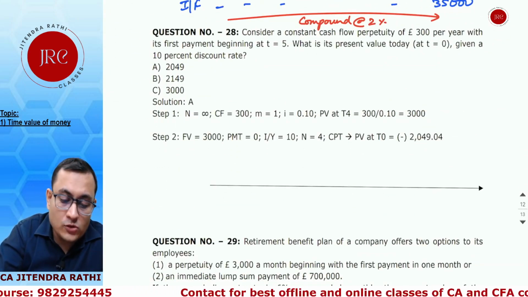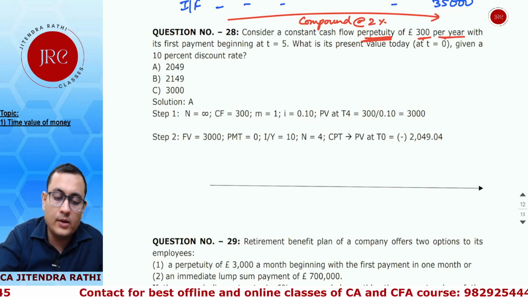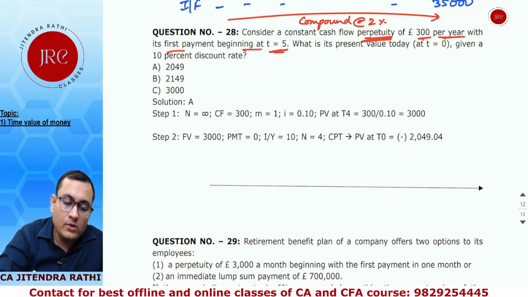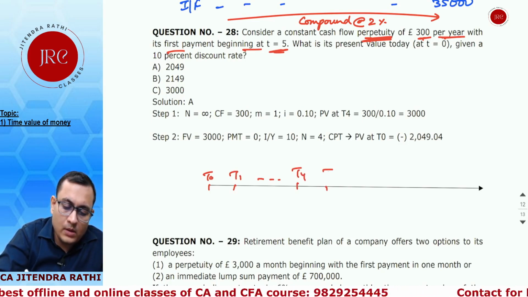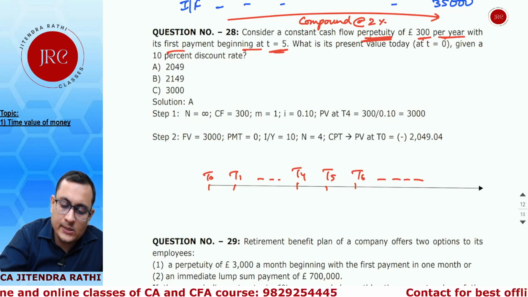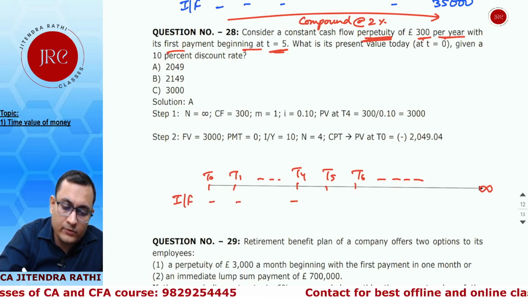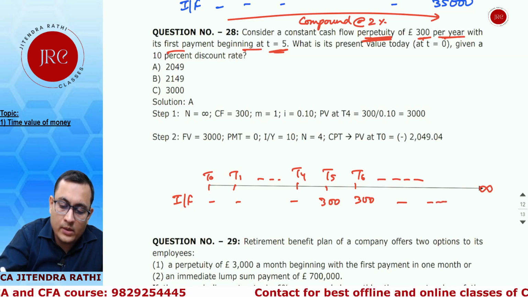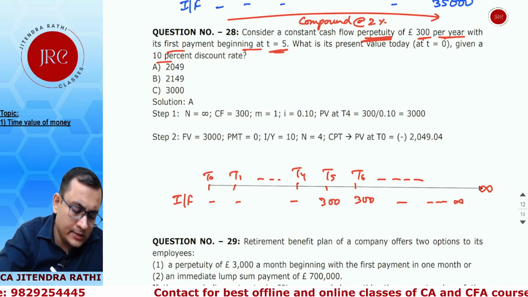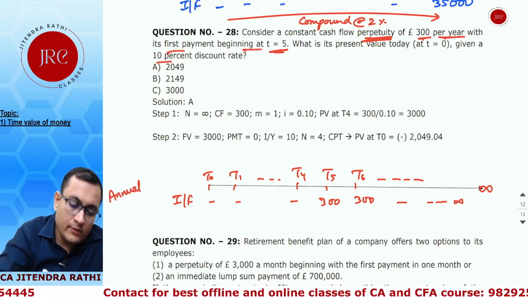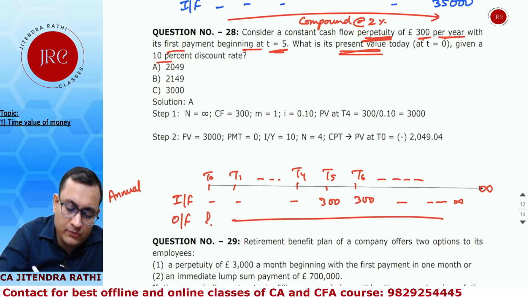Consider a constant cash flow perpetuity, an infinite series of 300 pounds per year with the first payment beginning at T5. Okay, it's T0, T1, T4, T5, T6, and this will go till infinity. So we are going to get the first payment on T5, that is 300, 300, till infinity. Given a discount rate of 10%, this is an annual series. What is the present value? They want to find the present value at T0 of this series.